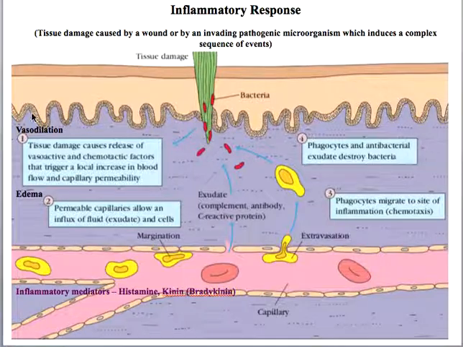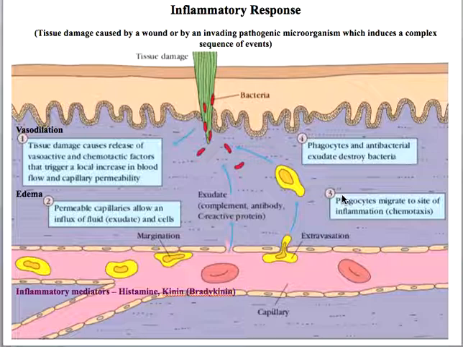What happens is that there is a process called vasodilation. That means the capillary will be swollen. In the second step, the capillaries become permeable and allow an influx of fluid and cells. These cells escape the capillary wall and can now reach the site of infection.